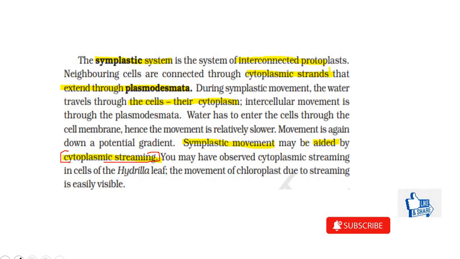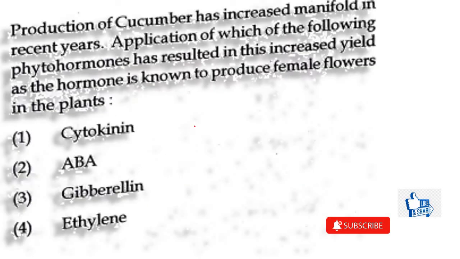Then the next question, production of cucumber has increased manifold in recent years. Application of which of the phytohormone has resulted in the increased yield, as the hormone is also known to produce female flowers. So they're asking about a phytohormone which shows these physiological functions like production of the female flowers. It is also increasing the yield, and specifically they're talking about the cucumber with this example. So let us see which one of them shows these functions.